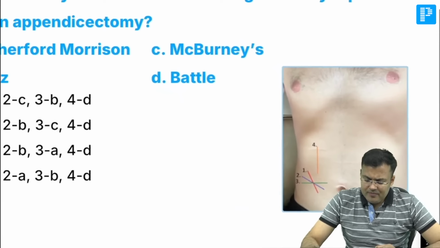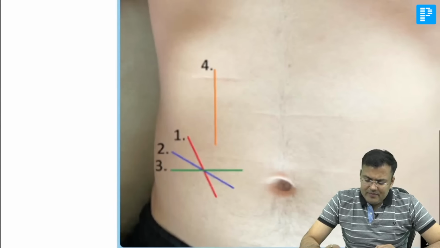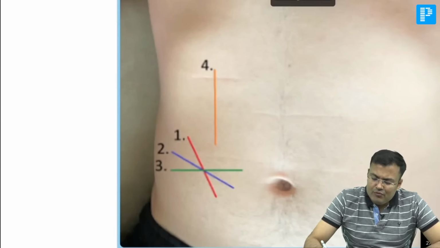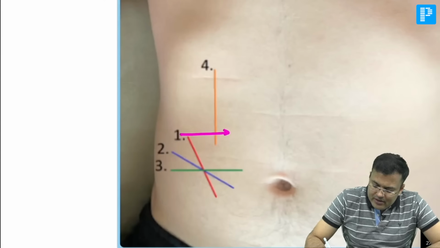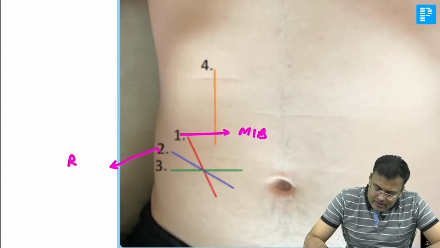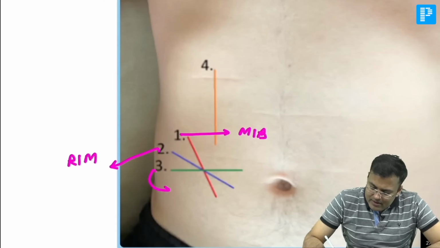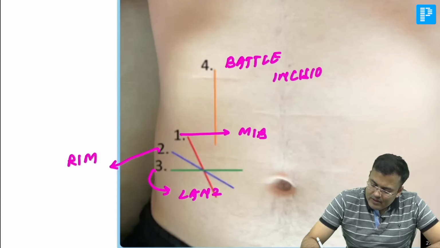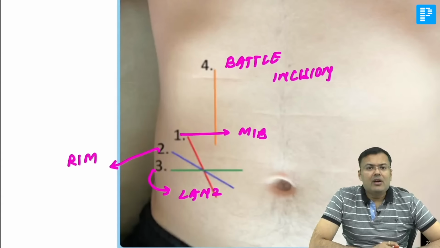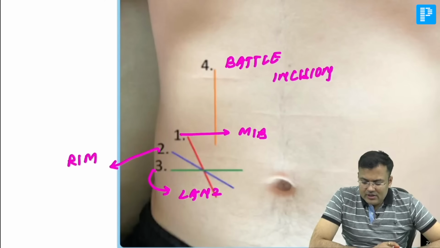Just look at the image. If you see the image, guys, can you tell me what is 1? If you see type number 1, what is the name of this incision? Guys, you know, this is McBurney's incision. What is number 2? This is Rutherford-Morrison incision. Number 3, that is Lange incision. Number 4, that is Battle incision. So can you see? 1 McBurney's, 2 Rutherford-Morrison, 3 Lange, 4 Battle.